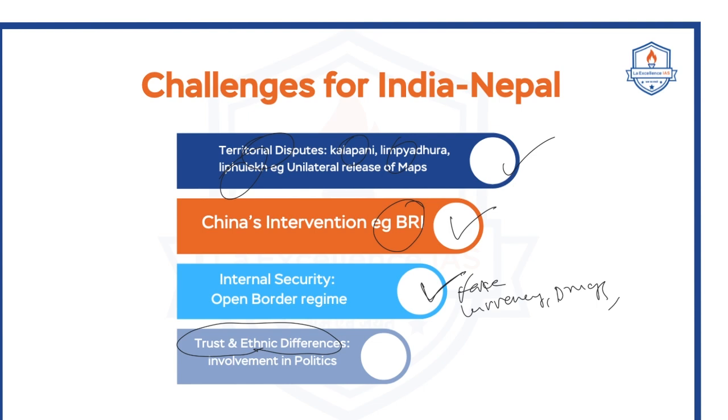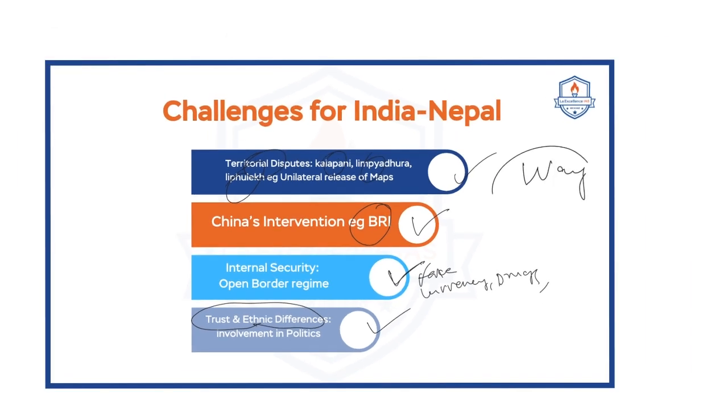Now, in this issue, Nepal is also saying that India is involved in the internal affairs, especially the politics of Nepal. Now, this is an allegation. These are the issues between India and Nepal. Now, as the author also said, yes, India is following the neighborhood first policy. So, India should treat Nepal as non-reciprocal in nature, should have continuous engagement and communication, leveraging the cultural ties especially. We often say that India-Nepal relations are based on roti and beti.